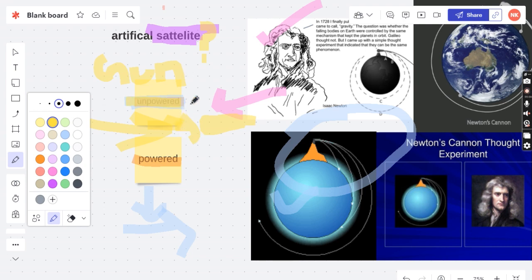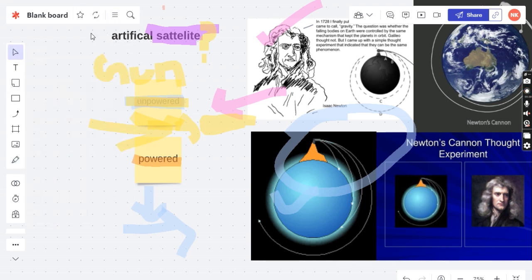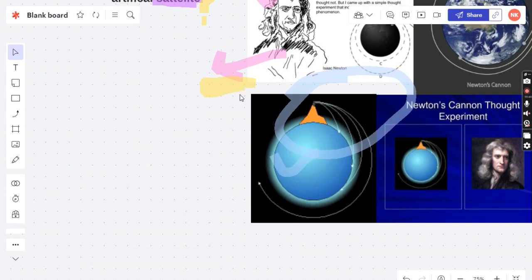If we talk about Newton's concept, we talk about unpowered, not powered. So first of all, we're going to discuss Newton's thought experiment. Let's just erase this.